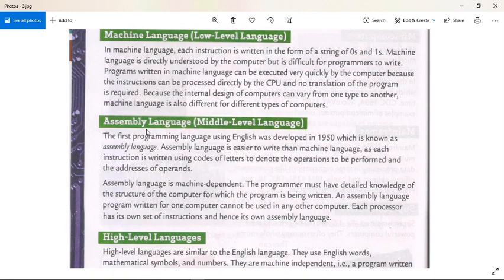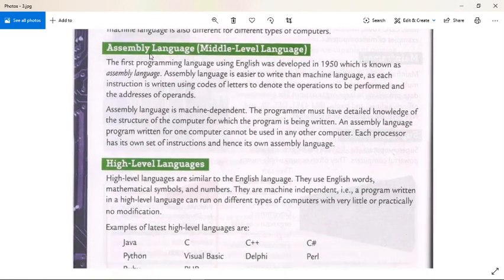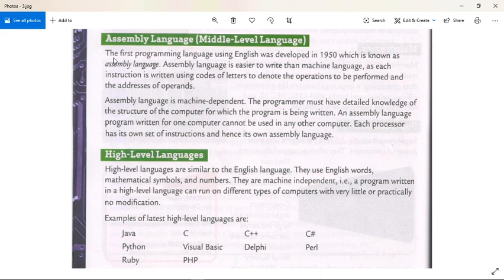The second category is assembly language or middle-level language. The first programming language using English was developed in 1950, which is known as assembly language. Assembly language is easier to write than machine language, as each instruction is written using codes of letters to denote the operation to be performed and the addresses of operands. Assembly language is machine dependent.